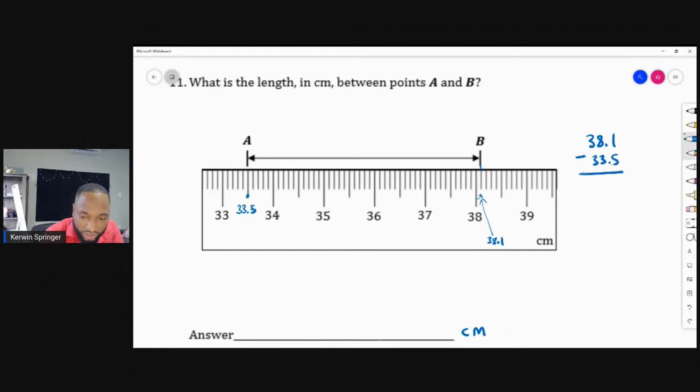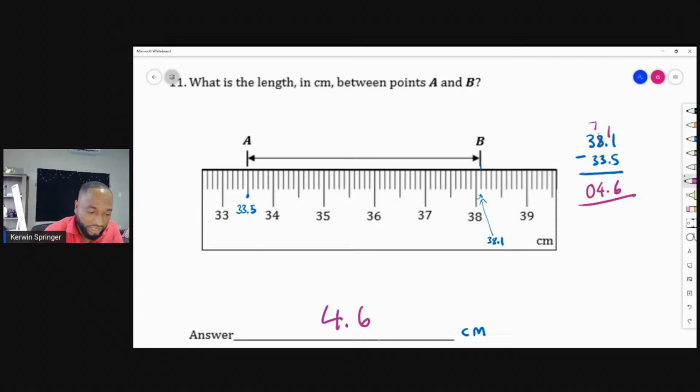And if you do that subtraction very quickly, you see this turns to 7, this turns to 1, you borrow. Well, you're not borrowing, you're taking, because they're never giving it back. 5 from 11, 6, 7 take away 3 is 4, 3 take away 3 is 0. So this is 4.6, which is what most people have in the chat.